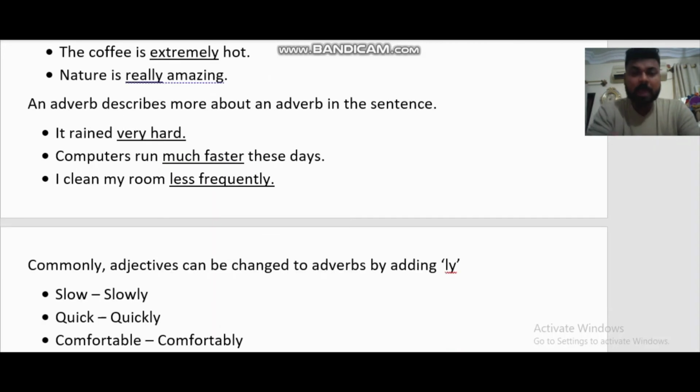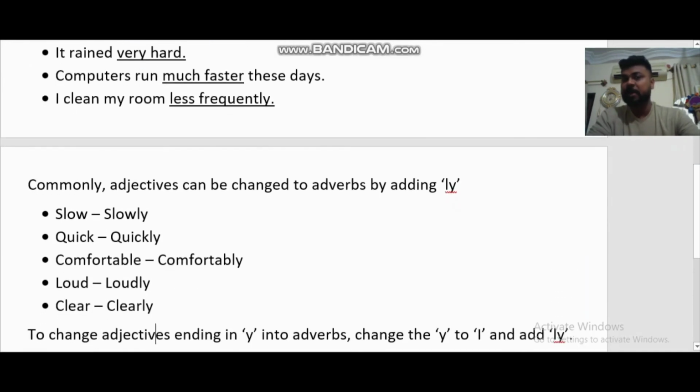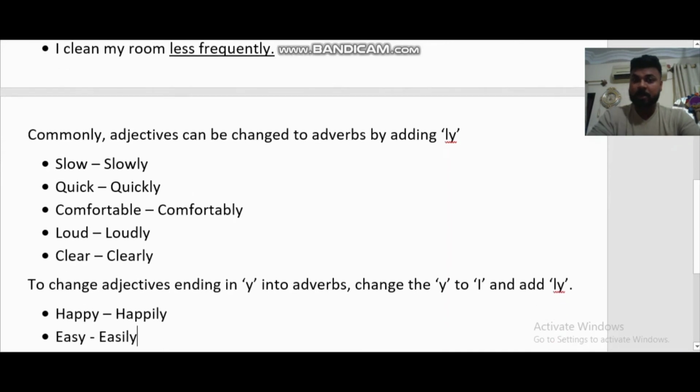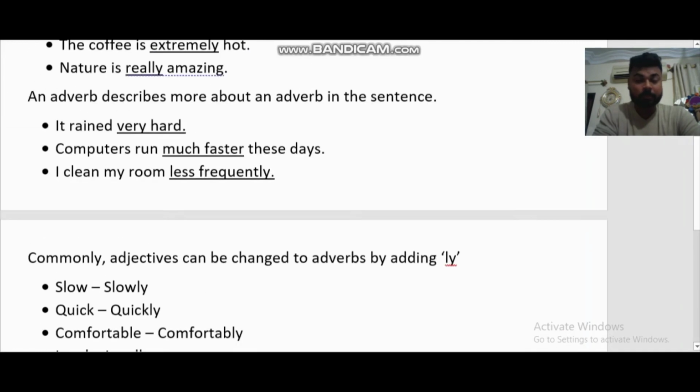Now, commonly adjectives can be changed to adverbs by adding ly, right? Examples are here. You see: slow into slowly, quick, quickly, comfortable, comfortably, loud, loudly, clear, clearly. Now, जिन adjectives के आखिर में y आता है, तो हम उनको कैसे adverb में convert करते हैं? What we do is we change the y and add ly. Like you see here, happy, happily, easy, easily. Right? So this is how we go on when it comes to adjectives, and that's all about adverbs.